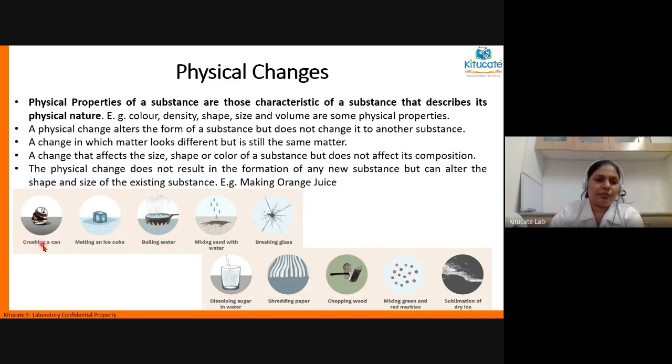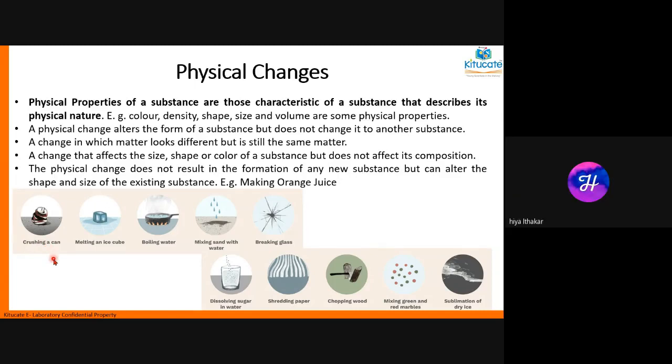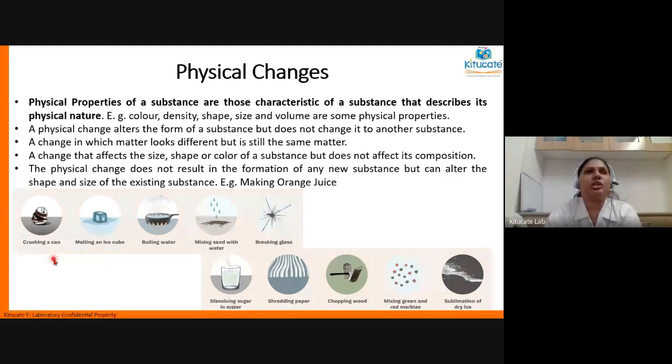Now let's see. There are a few examples given here. The first example is crushing a can. Even after we crush it, the can is still a can. For example, if it is made of tin, it is still tin. After crushing, it does not become any other metal. So crushing a can is a physical change.